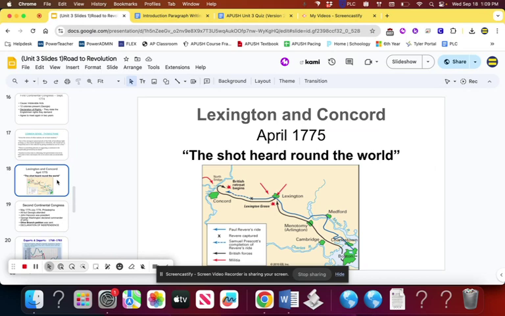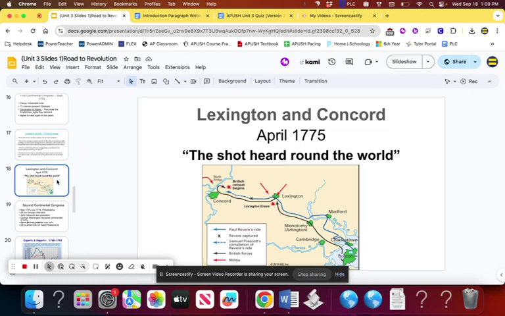The other event that occurs is the first major battle, major skirmish, if you will, of the American Revolution, Lexington and Concord. Again, I know I had explained this in class in a high level of detail, but basically, we need to make this war last as long as humanly possible. That's America's best chance of winning. Our other best chance of winning, similar to making it last longer, is make it cost more money. Make the revolution cost more money.